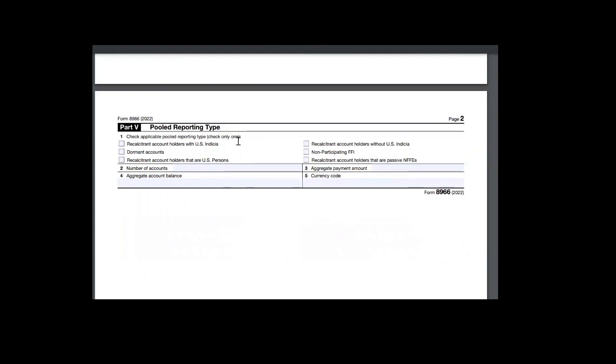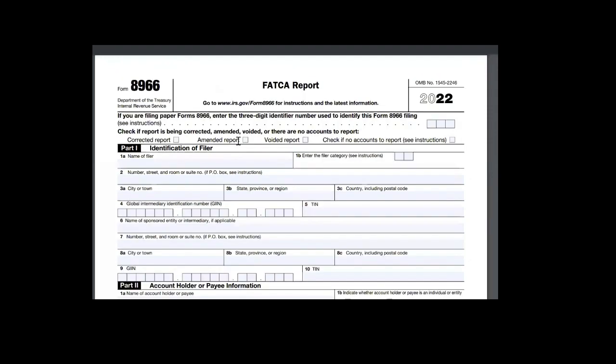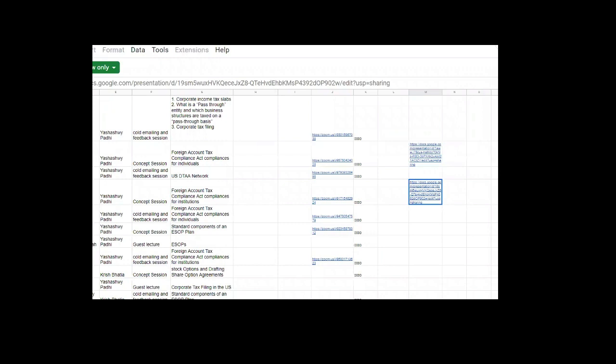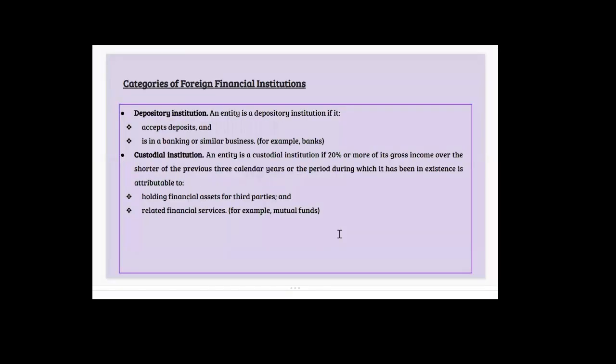It is a very easy form, of about 2.5 pages, and compliance is very easy and better than facing a big fine.